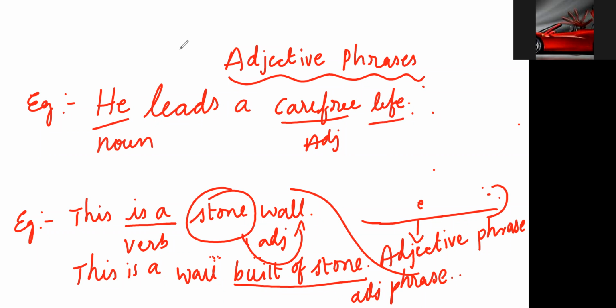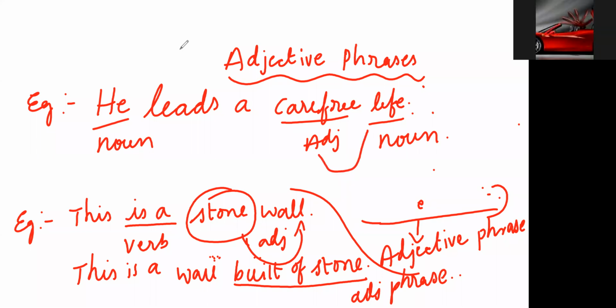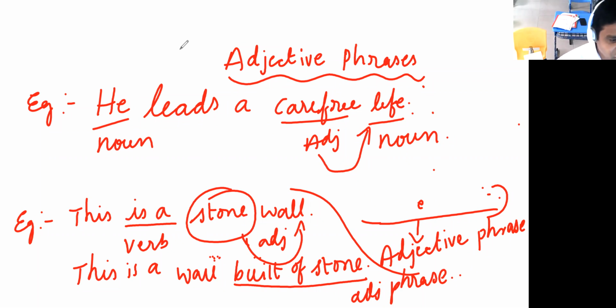Here, we are adding carefree to the noun life, which means describing the life. What sort of a life? Carefree life. So this is not an adjective phrase. Only an adjective is used with a noun.